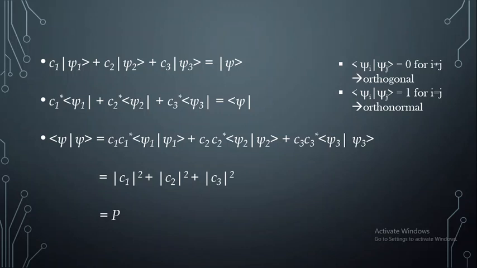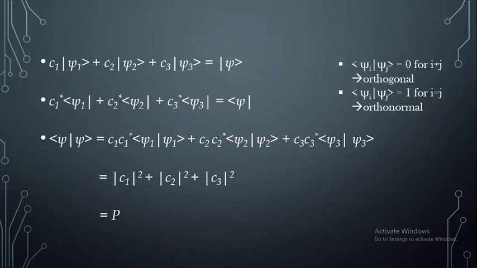That's why we can say, if you have different states and you linearly combine those and finally get a new state, then the sum of the squares of the mod of the coefficients is going to give you the total probability of the system.